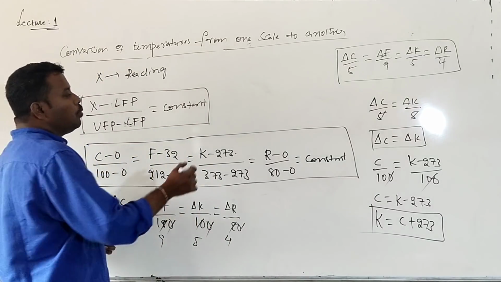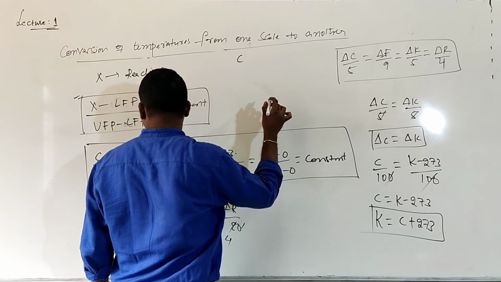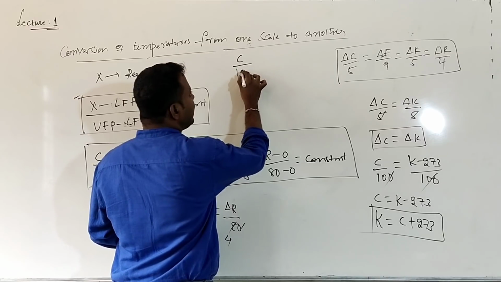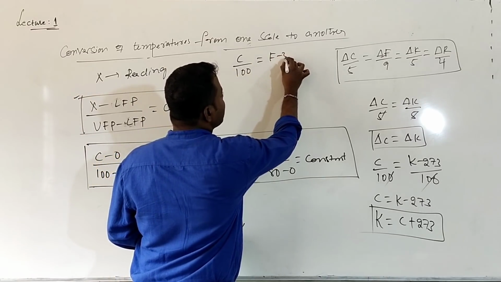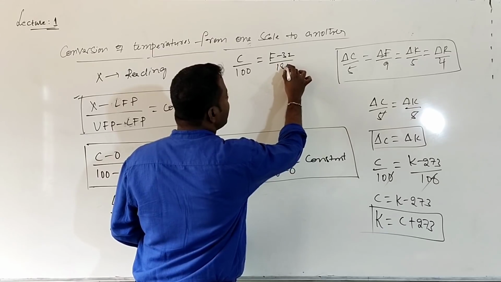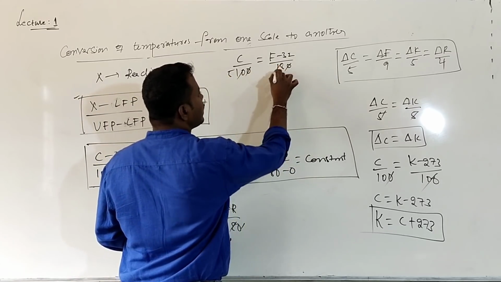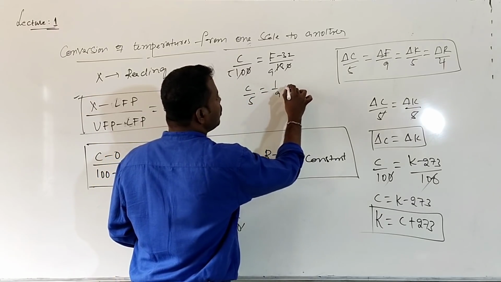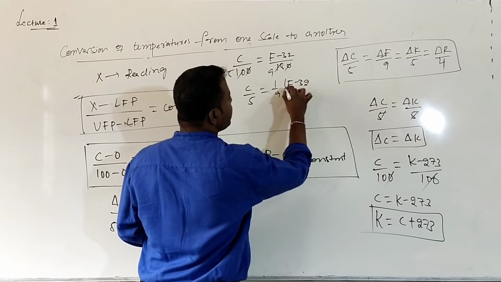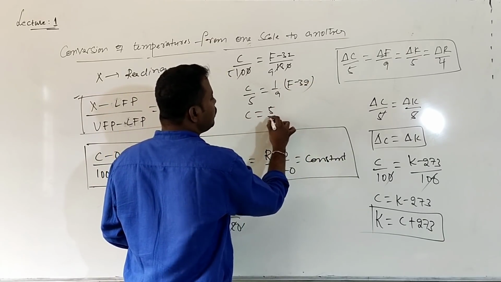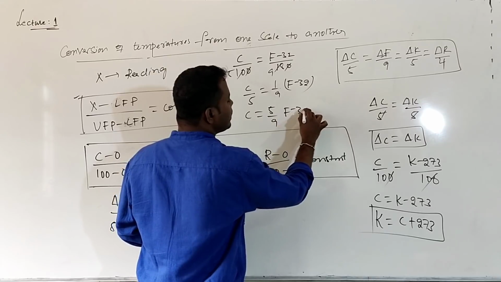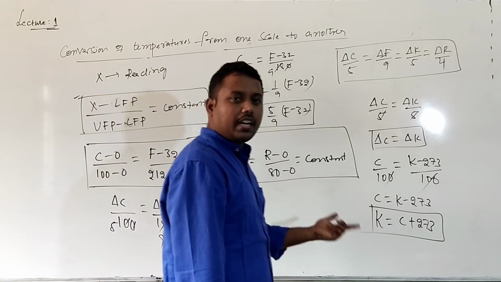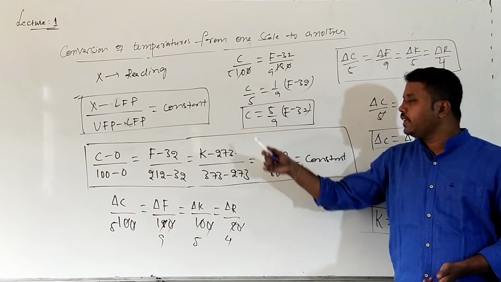For example, I want to convert the temperature from which scale to which scale? Centigrade scale to Fahrenheit scale. So what can I write? C by 100 will be equal to F minus 32 divided by 180. Zeros cancel, 5s are 9s. So what do I get? C by 5 is equal to 1 by 9 into F minus 32, which can also be written as C is equal to 5 by 9 into F minus 32. By using this formula, whenever the temperature is given in Fahrenheit, it can be converted into centigrade.